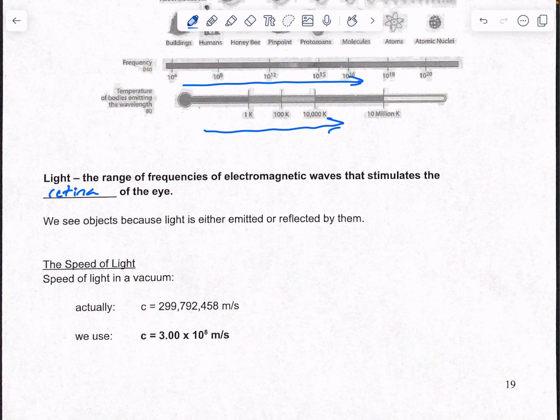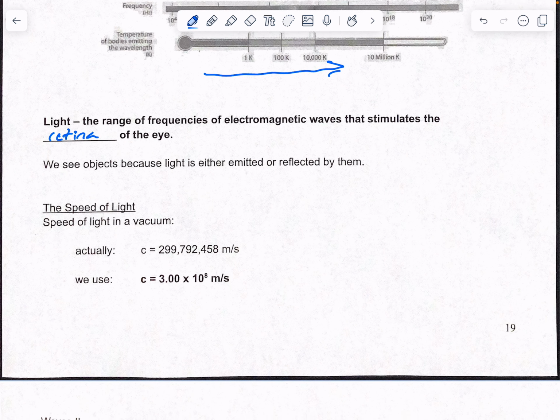If you see a white t-shirt, that means it's reflecting all of the colors, so nothing's being absorbed. That's why white shirts are typically cooler than dark shirts. A black shirt means no color is being reflected, so it's all being absorbed, which adds more energy, which adds more heat.